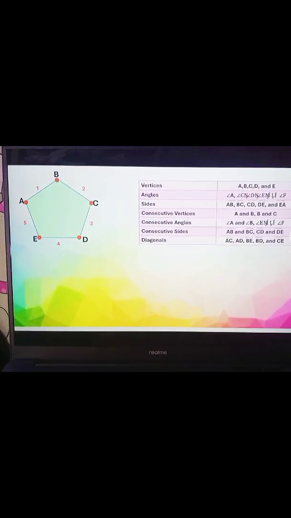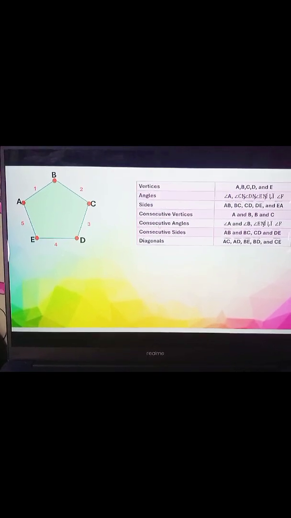Next we have the consecutive vertices. If we say consecutive, it should be magkakasunod, right? We have vertices A and B, and B and C, because they are magkakasunod, right? So it is consecutive. I put A and B and C only as examples, but remember there are a lot of consecutive vertices here in the pentagon.